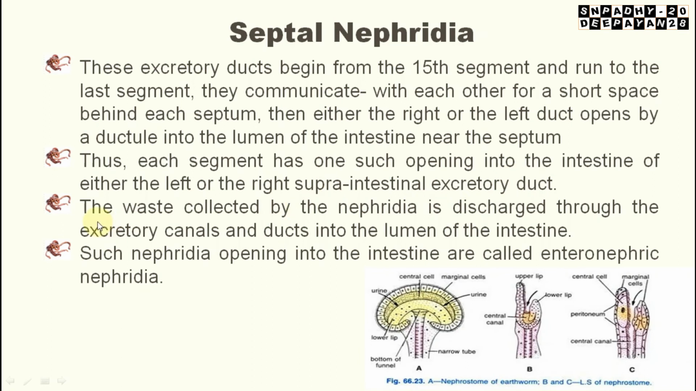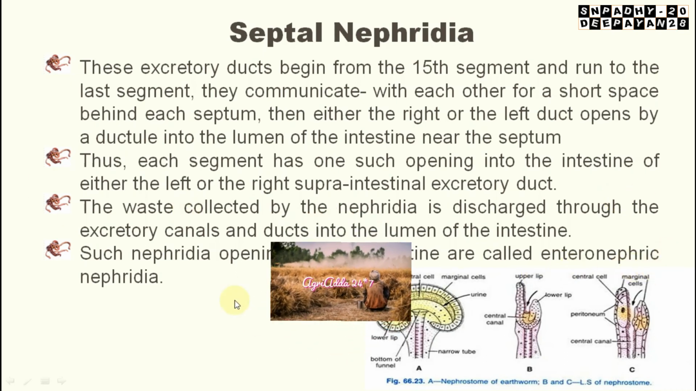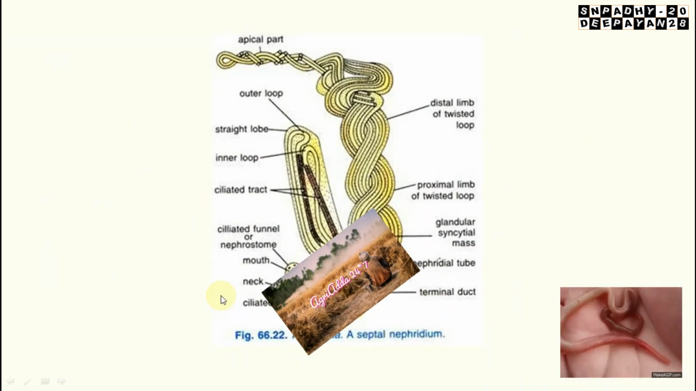So the waste collected by the nephridia is discharged through the excretory canals and duct into the lumen of the intestine again, but the posterior part. Pharyngeal nephridia open into the anterior alimentary canal. That's why these are also known as enteronephric nephridia, because again they are opening into the intestine only.